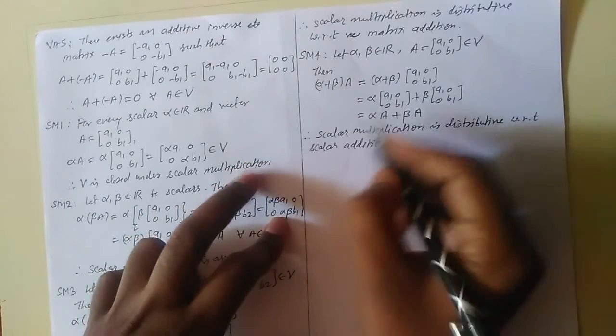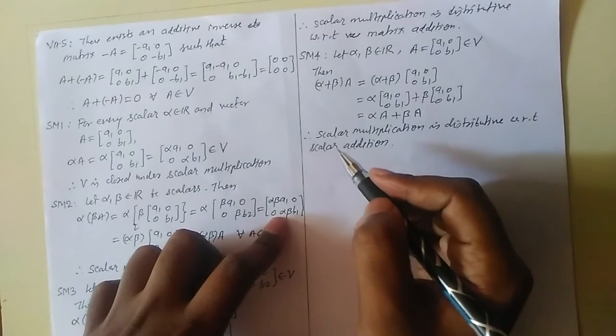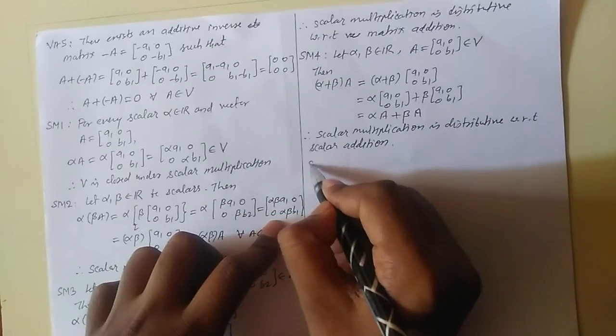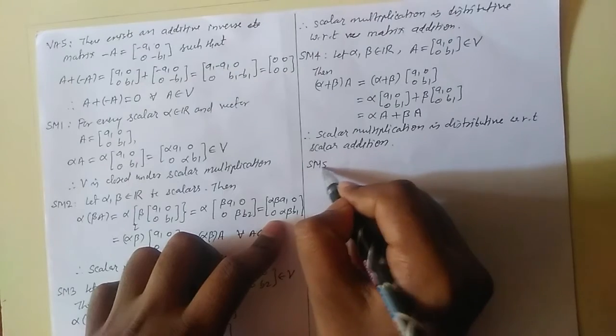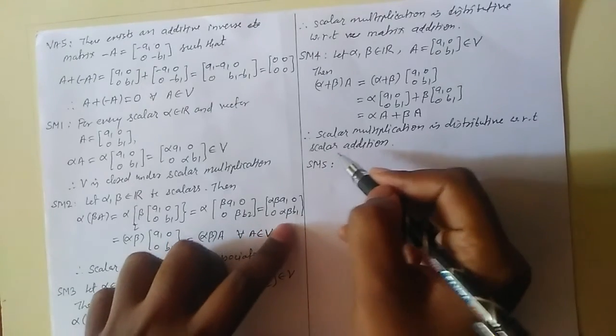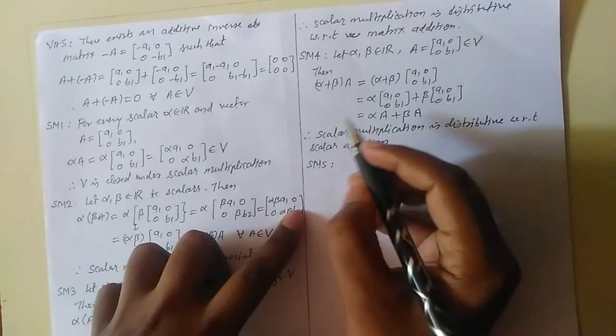Okay, now we will check the last property, SM5, existence of multiplicative identity.